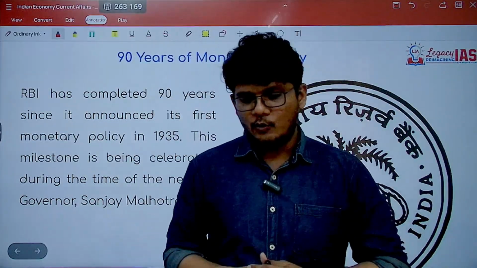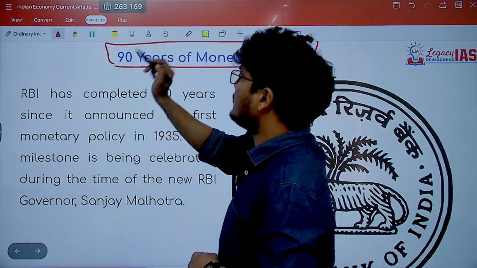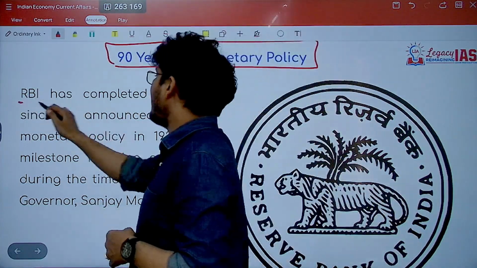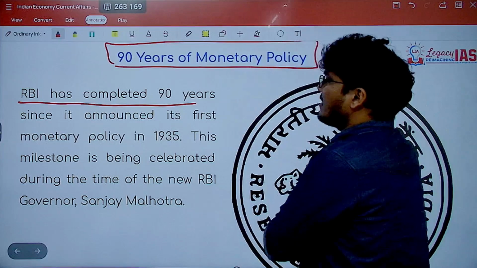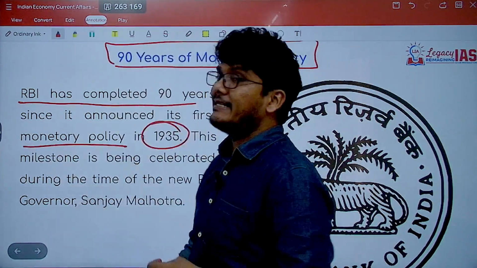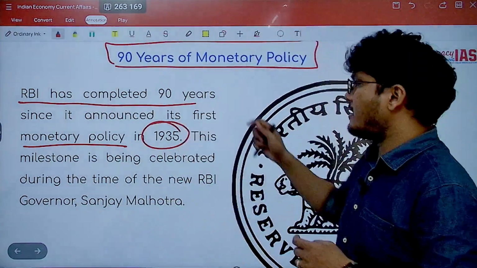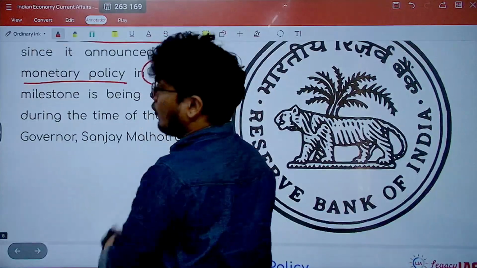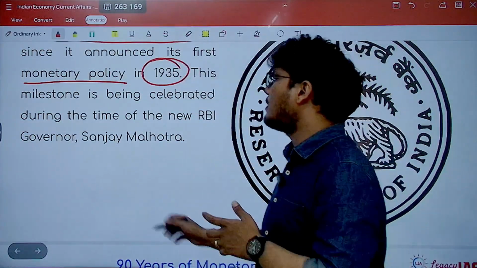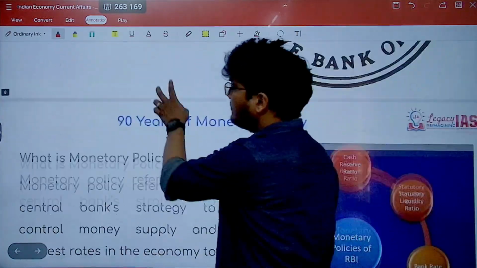Let's move ahead to the next news, that is the 90 years of monetary policy. So what has happened? RBI has completed 90 years since it announced its first monetary policy in 1935. Important fact, it was announced in 1935. It has been 90 years. Now this milestone of course is being celebrated in the presence of the new governor of RBI, that is Mr. Sanjay Malhotra. Right, let's move ahead.